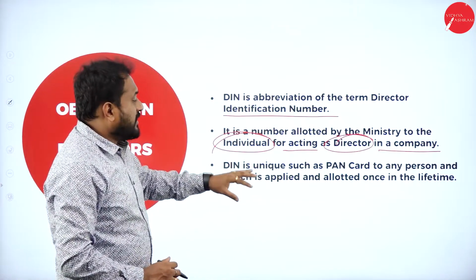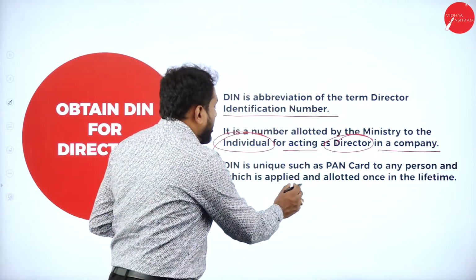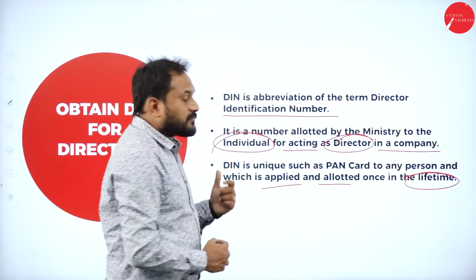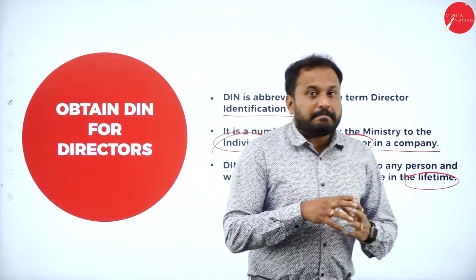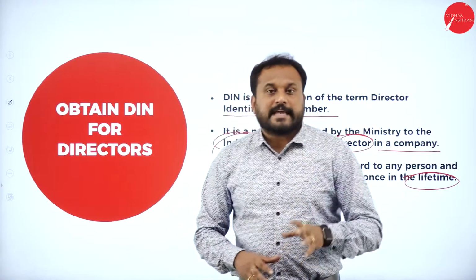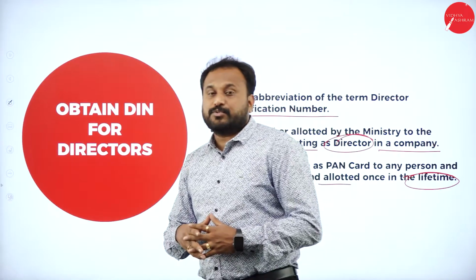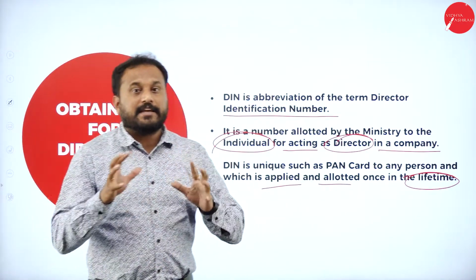DIN is unique, such as a PAN card, to any person and is applied for and allotted once in a lifetime. A person can be a director in a maximum of 20 companies, so that is the reason we always go for one DIN for the entire lifetime.